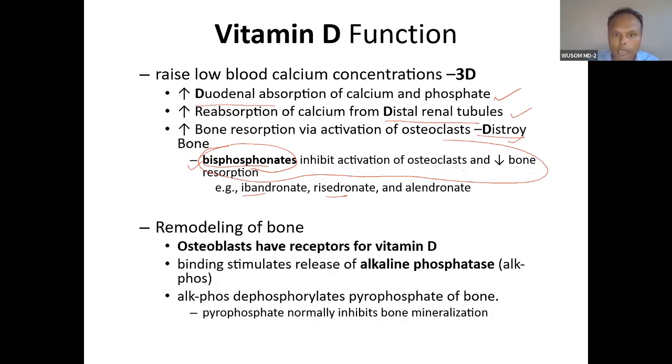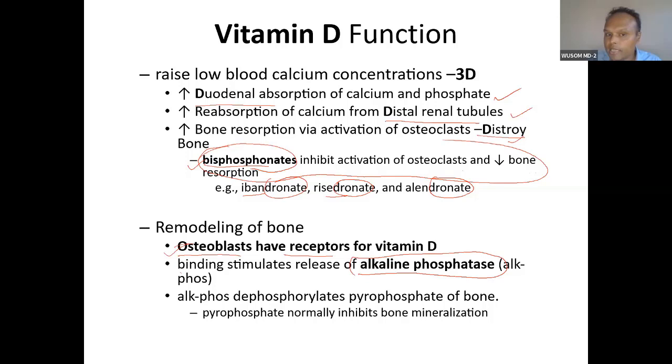Ibandronate, all the dronate drugs are bisphosphonates. Remodeling of bone, you can study yourself. So osteoclasts have vitamin D receptors, I have already told you. That is why vitamin D causes resorption. And binding stimulates release of alkaline phosphatase.